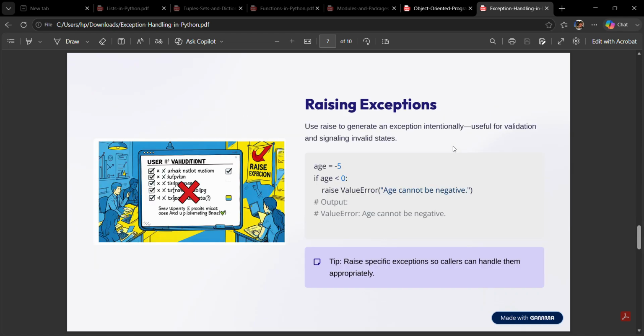Slide 7 is raising exceptions. Sometimes we want to generate our own exception. Python allows this using the raise keyword. Example: age = -5. If age <= 0, raise ValueError("Age cannot be negative"). If the age is negative, Python raises a ValueError with our custom message. This is useful when validating user input. For example, we can prevent users from entering invalid ages, negative prices, or incorrect passwords. Using raise helps us detect incorrect data early in the program.